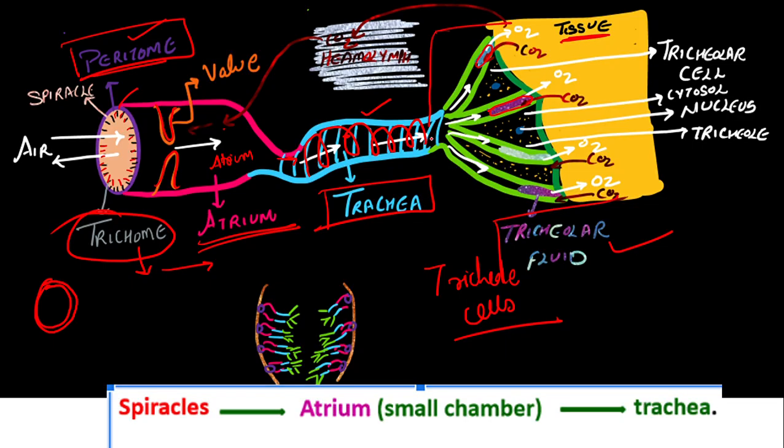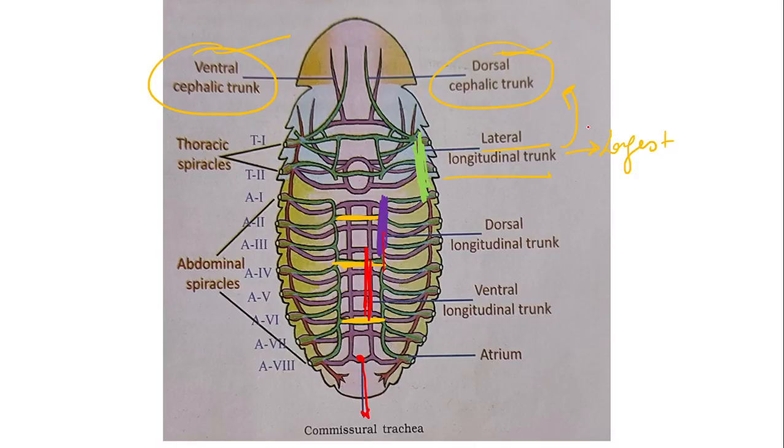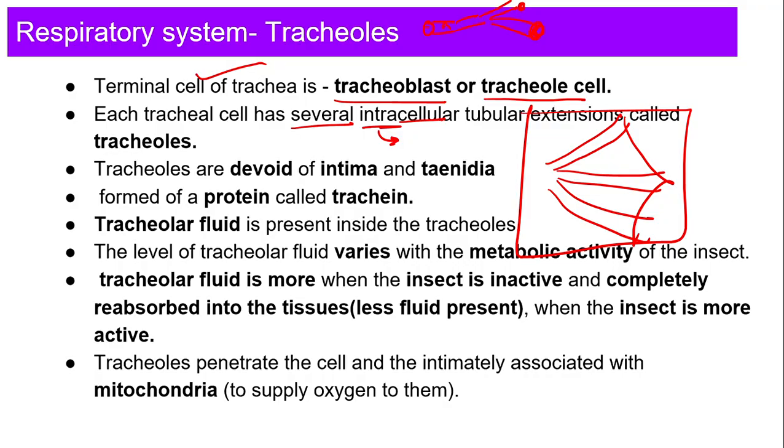See here. This is nothing but your one tracheal cell, and this green color one which you can see is nothing but the intracellular extension which is present in the cell. This intracellular extension we also call tracheole. Now in trachea we study the innermost is the intima which forms the taenidiae, but in tracheole there is no inner lining of intima. Since there is no intima, there is no presence of taenidiae. It is formed by the protein we call trachein.